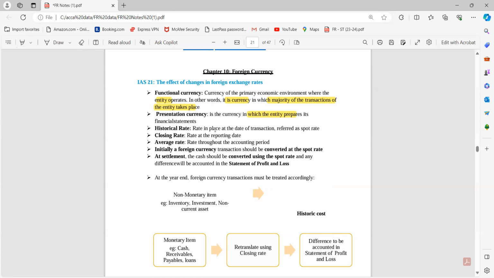Right. Next is the historical rate. So the historical rate is the rate in place at the date of the transaction, and it is reflected as the spot rate of that particular day.